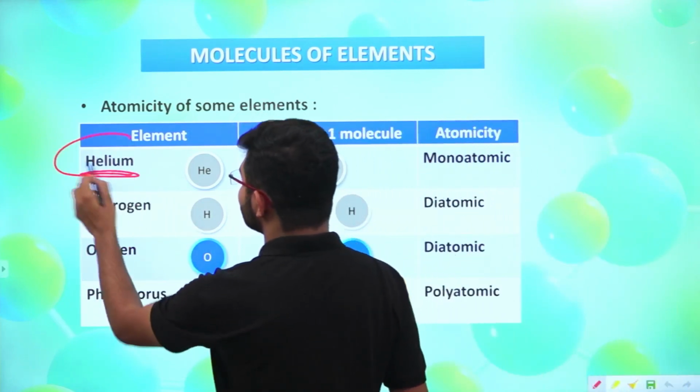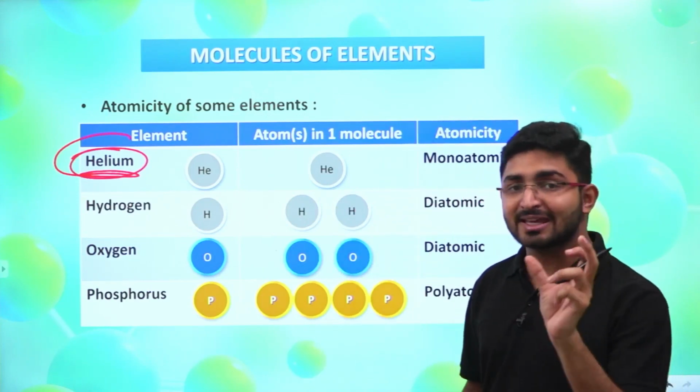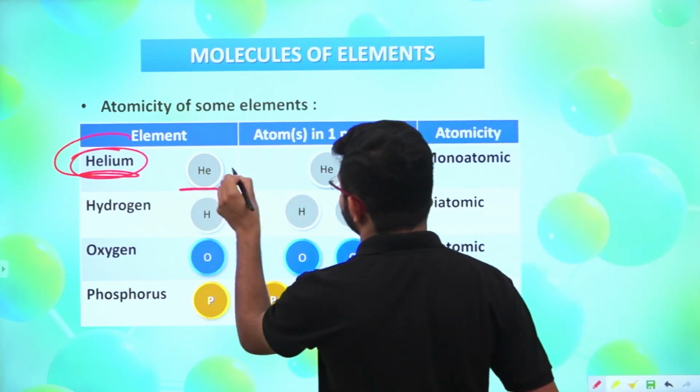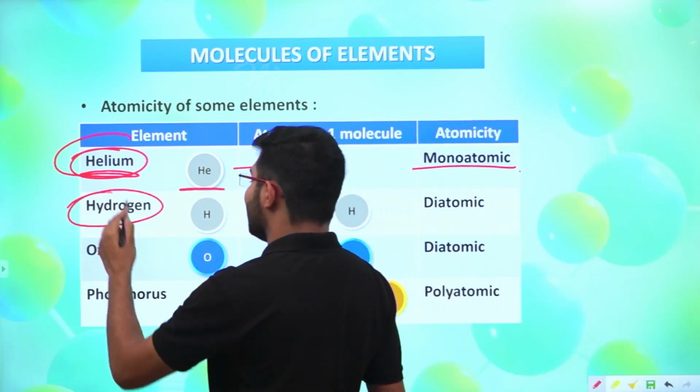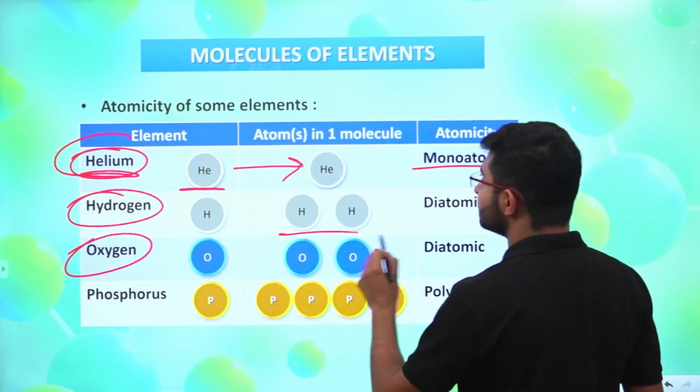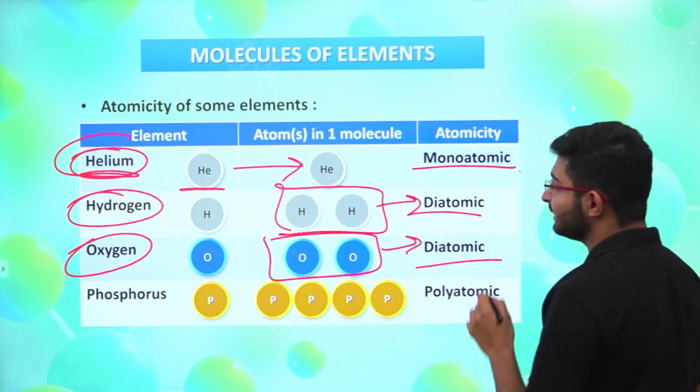You can see the first one is helium. I have told you that helium is monoatomic, so we are going to take the single atom of that particular element, right? It is monoatomic. When we talk about hydrogen and oxygen, we have 2 atoms, and we are going to say that these are diatomic.